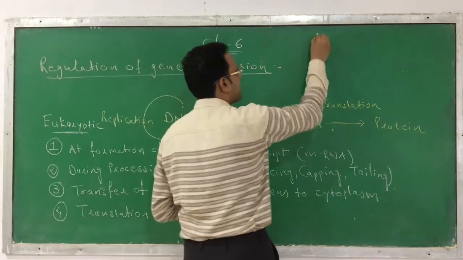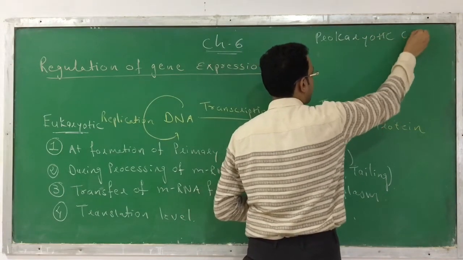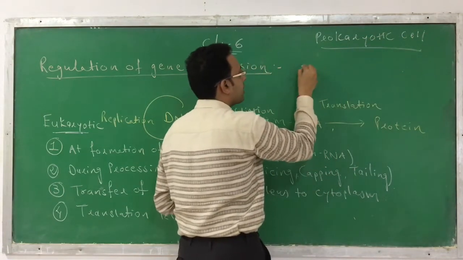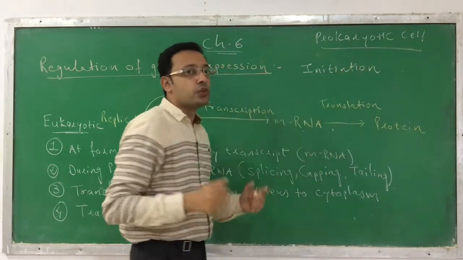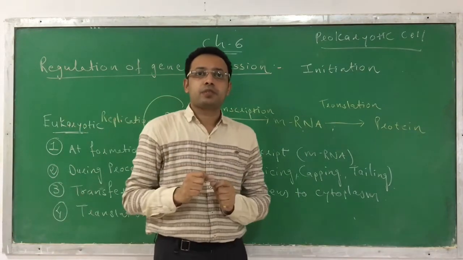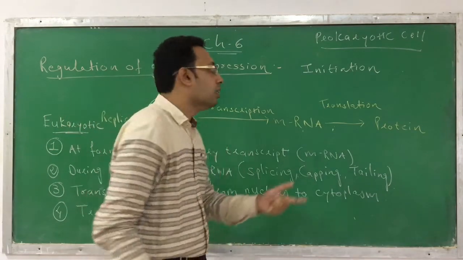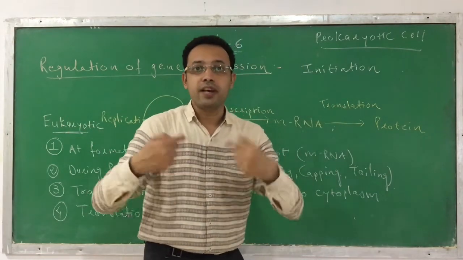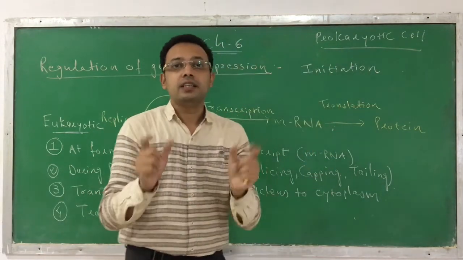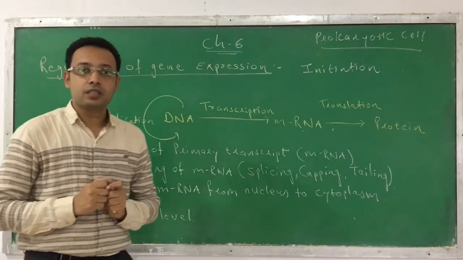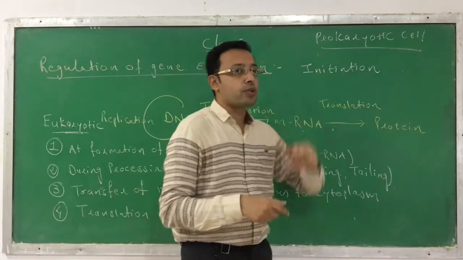While in a prokaryotic cell, in which cell? The prokaryotic cell. The regulation of gene expression occurs during the initiation step. During which step? Initiation. You know that there are 3 steps in the transcription process of a prokaryote: initiation, elongation and termination. So during this initiation, where the formation of mRNA starts, in the prokaryotic cell, the regulation of gene expression occurs. So this is regulation of gene expression in the eukaryotic and the prokaryotic cell.